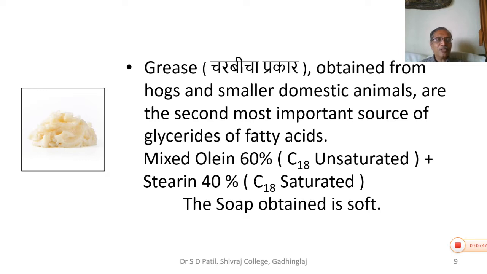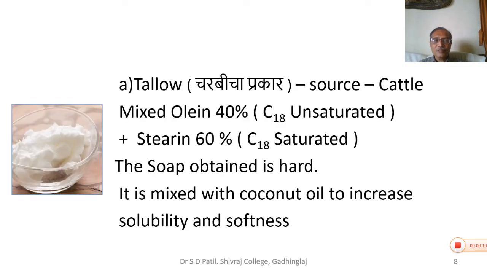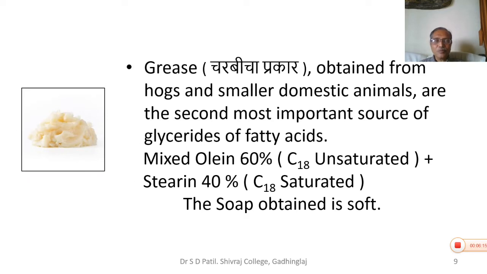In the earlier case it was 40% and 60%. In this case it is 60% and 40%. The soap obtained is soft. So it is obvious that the combination of the components of the triglyceride makes the property either hard or soft. The earlier soap which we saw was a hard soap. In this case it is a soft soap.